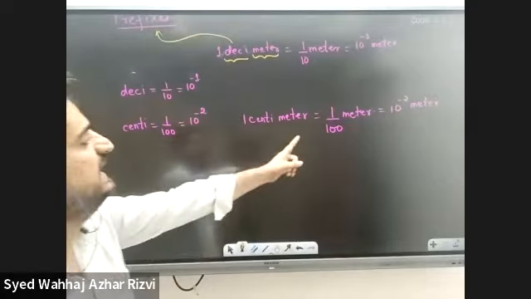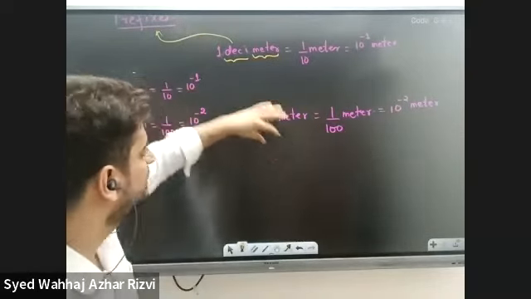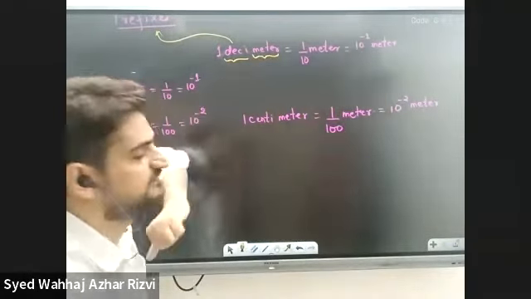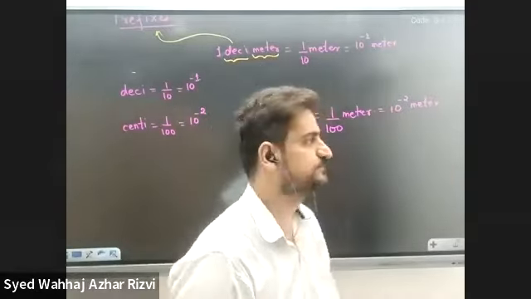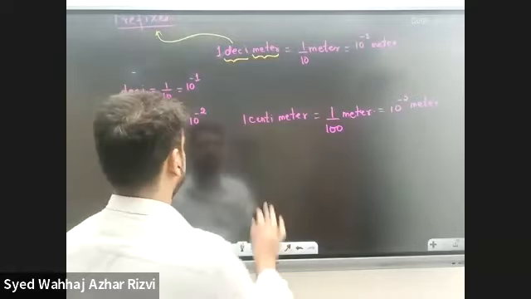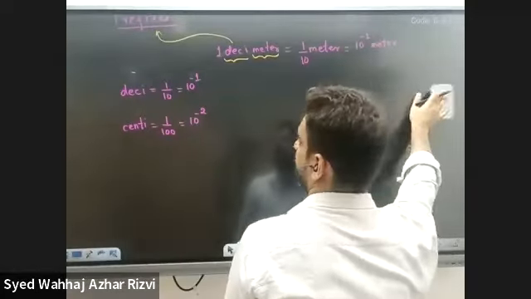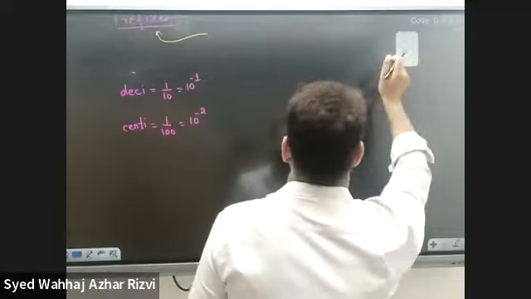So 1 centimeter is 1 over 100 meter, because the word centi itself means 1 over 100, or 10 raised to the power negative 2. Got it? So now we have an idea of what a deci and a centi are.